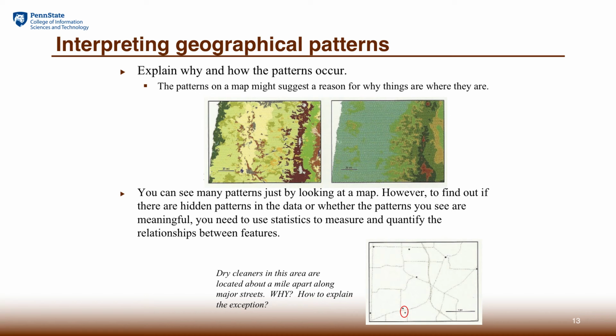However, we do see two dry cleaner stores that are very, very close to each other, which is an exception, a surprise. So in this process, what we need to really pay attention to are the outliers, the surprises, the unexpected patterns that we cannot explain. That will drive us to collect more data and find out why these two stores are so close to each other.